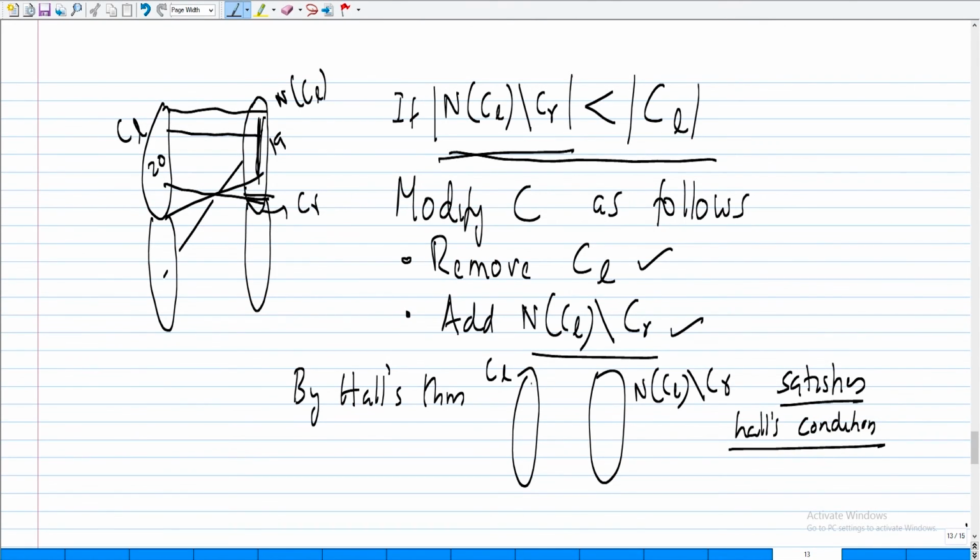Of course, I did this only for all of CL, but as a small exercise you can check that if some set has the property that its neighbors set is much smaller, I will remove that set and put in the smaller set here and I will get a smaller vertex cover. Contradiction, since you started out with a minimum vertex cover. So because Hall's condition is satisfied, this graph has a matching which saturates CL.